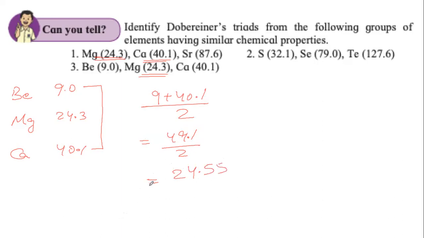You see, 24.55, although it is not equal to 24.3, it is very, very near. It is almost equal to 24.3. So, Karthik, Prachi, Kharija, your answer is correct. Third one also is a Doberanier's triad.